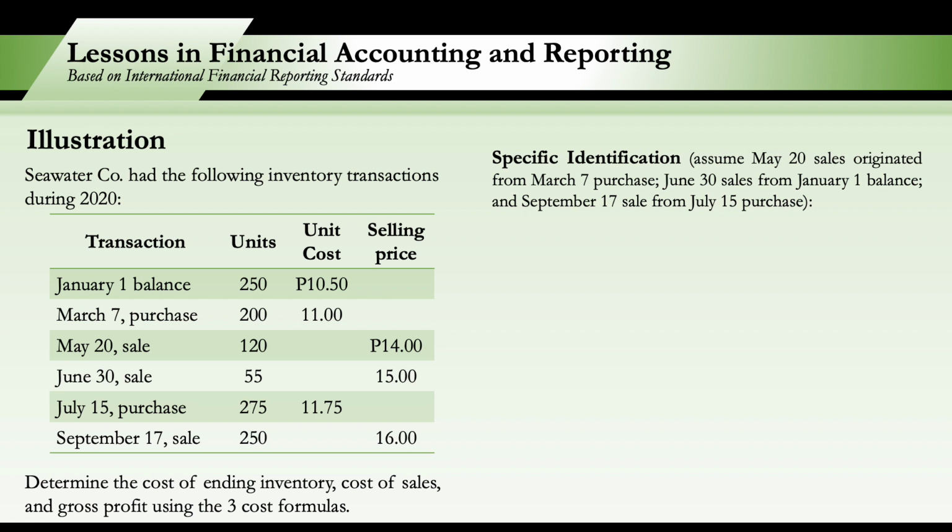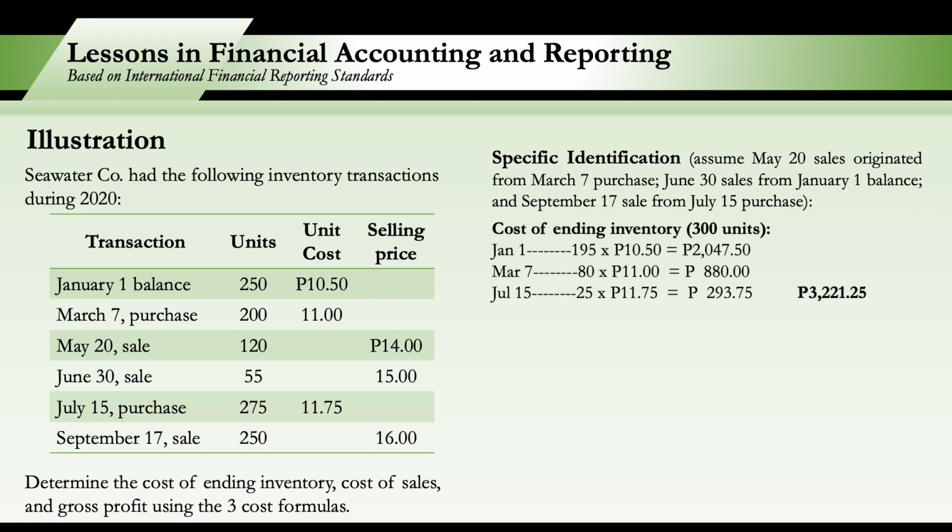So to compute for the ending inventory, we'll have this solution. So first, ilang units ba ang natira? So we have 250 beginning plus 200 purchases. And then we sold 120 and 55. And then we have another purchase of 275 and we sold 250.